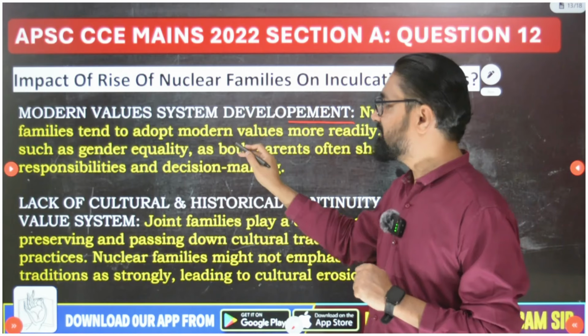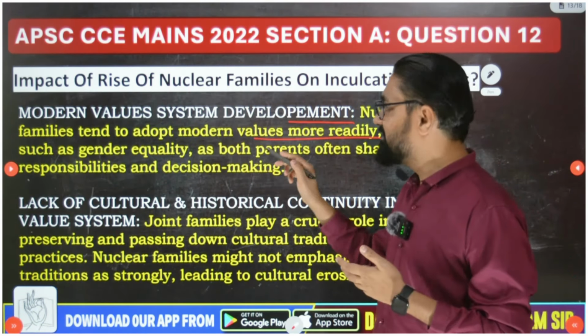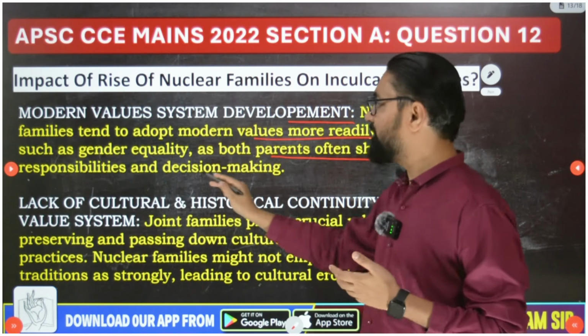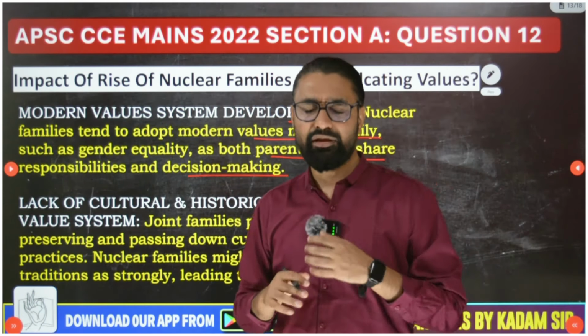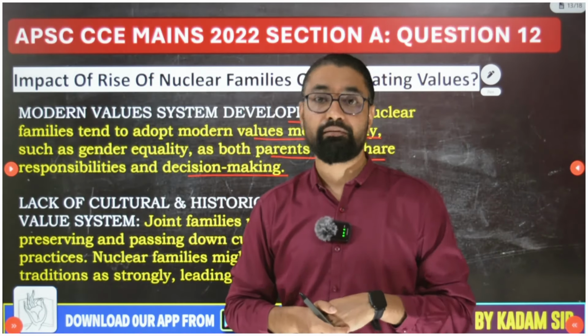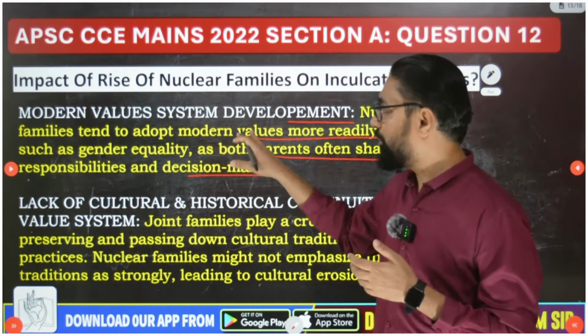Nuclear families tend to adopt modern values more readily, such as gender equality, as both parents often share responsibility and decision making. And parents generally give more liberty, more freedom to their kids in nuclear families, and that leads to more autonomy.